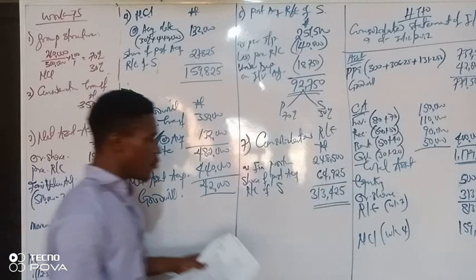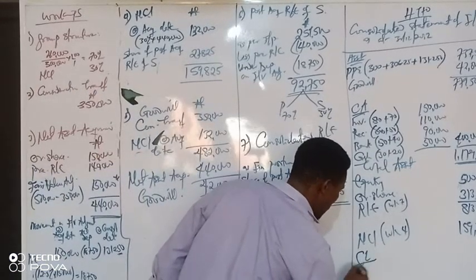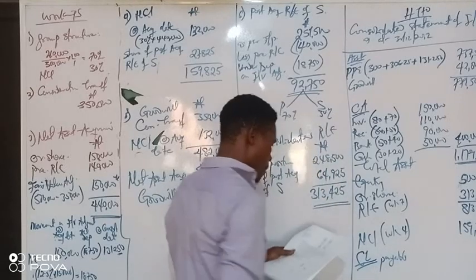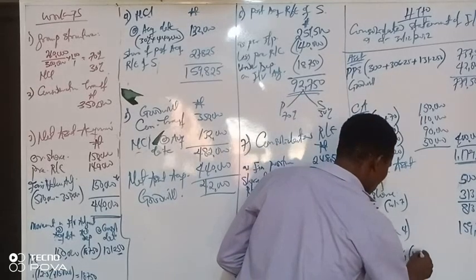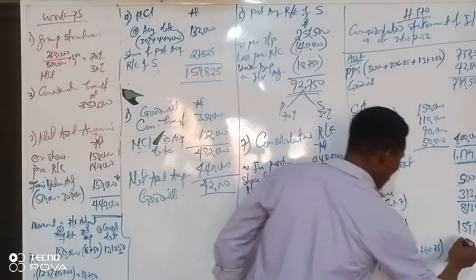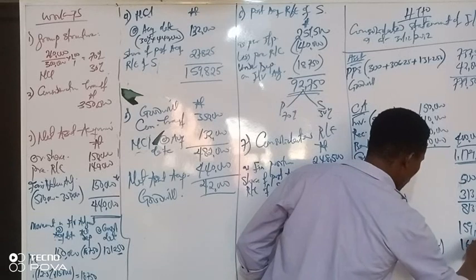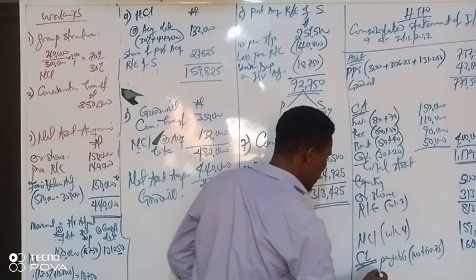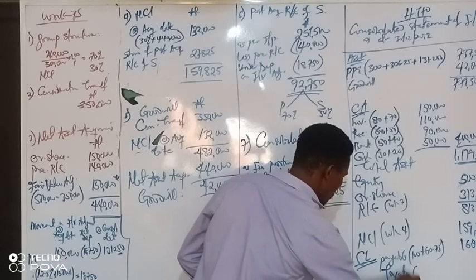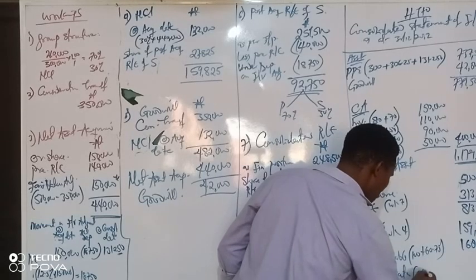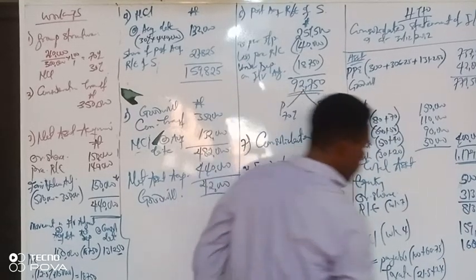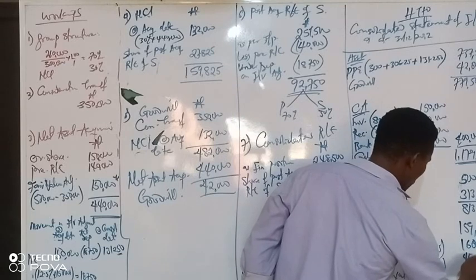Then we consider the liability side, the current liabilities. First is payables: 100 plus 60,750 gives 160,750. Then taxation: 21,500 plus 24,000 gives 45,500.